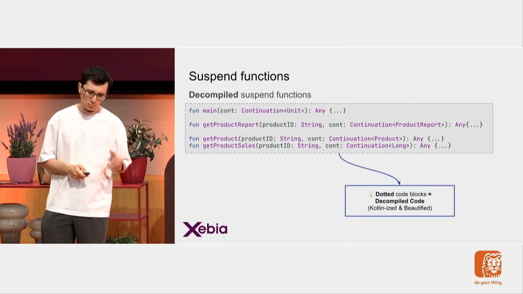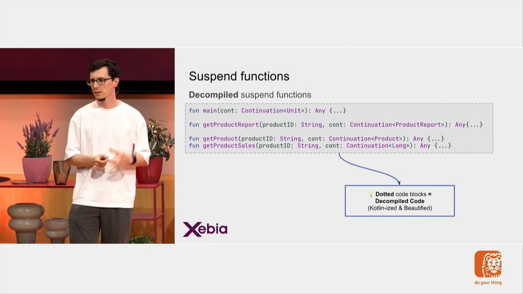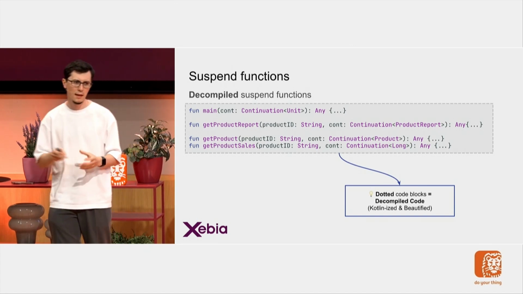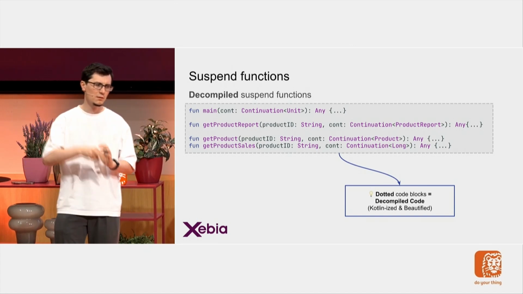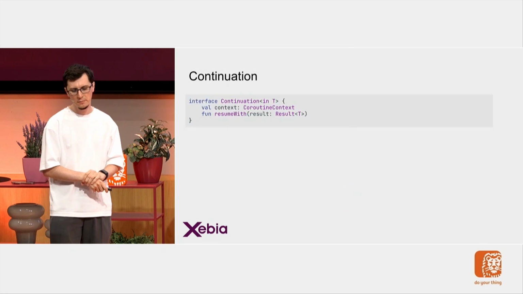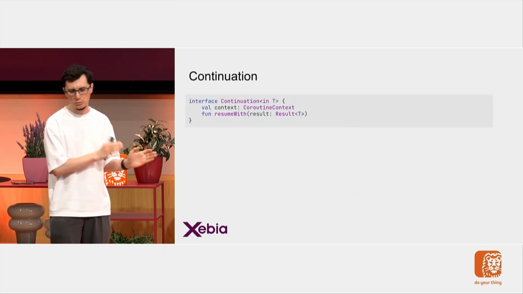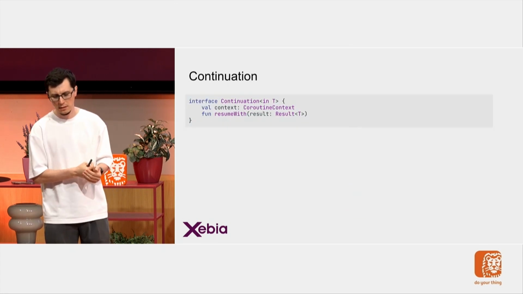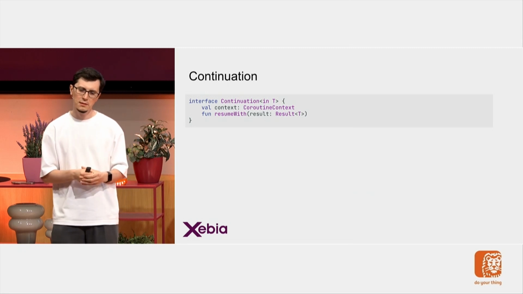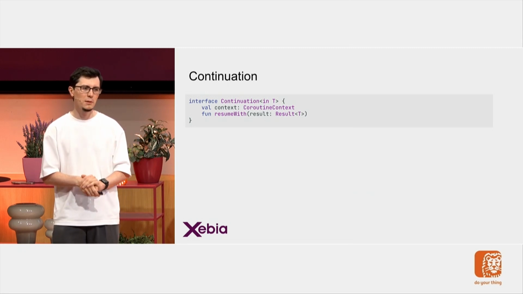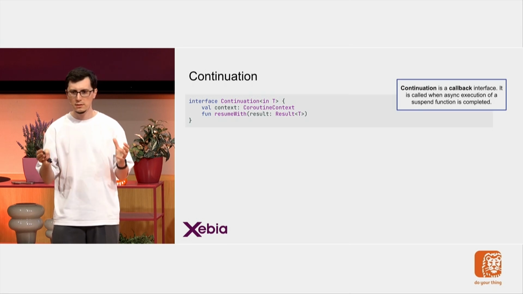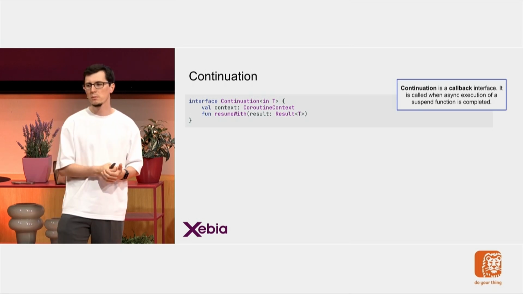Let's look at this continuation part first, right? It's one of the three things that I see changed in my function when it's transferred into Java code. Let's put the context aside for a second, because I want to focus on resume. It might look familiar from previous slides. This is neat. It's actually just a callback.